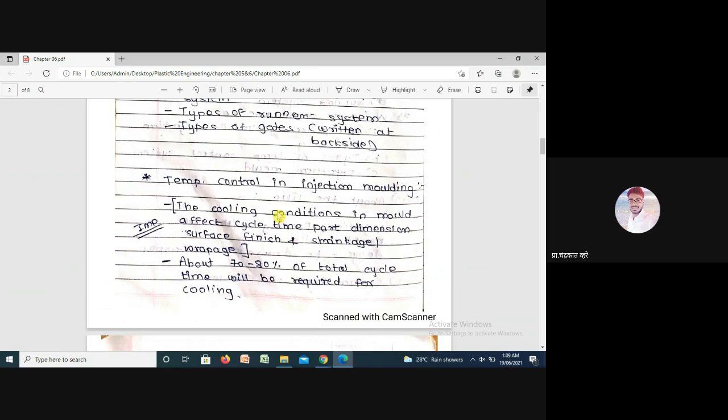Give the heading temperature control in injection molding and write this down. Take 2 minutes and write this down.